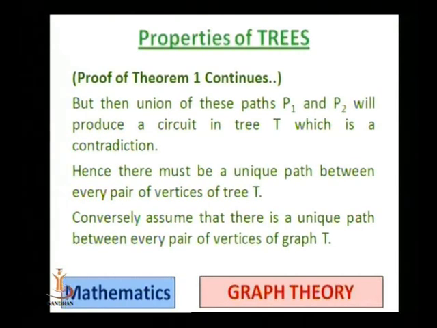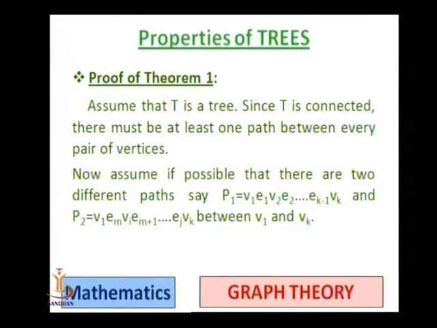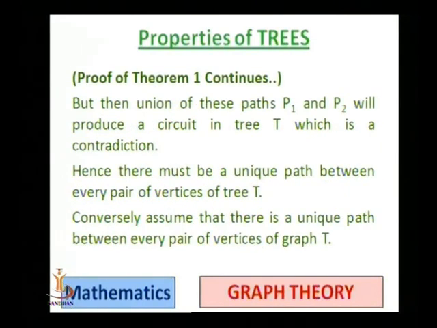If we take the union of P1 and P2, then we get a circuit, meaning it is closed. P1 starts with V1 and ends with Vk, P2 starts with V1 and ends with Vk, so the union will start with V1 and end with V1. So we have a circuit or a loop.